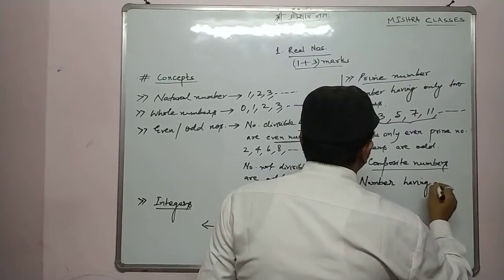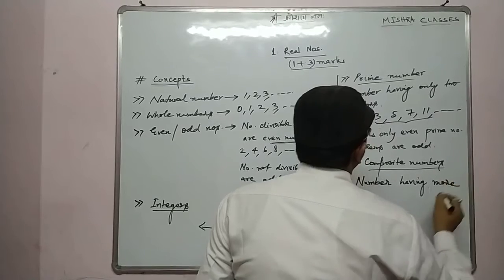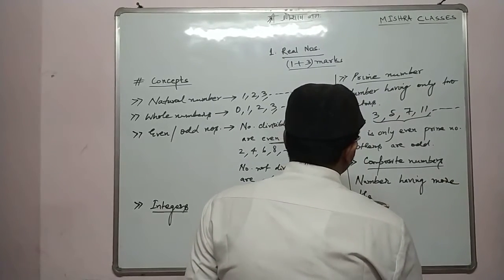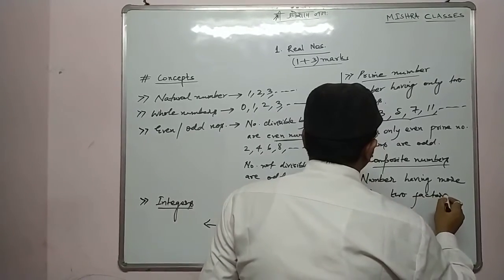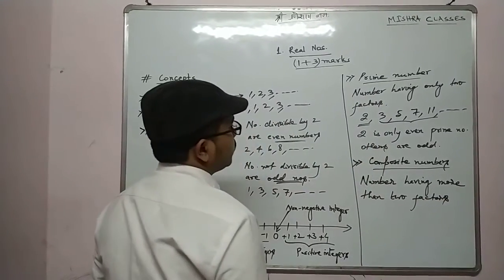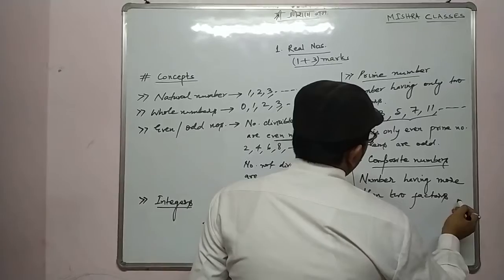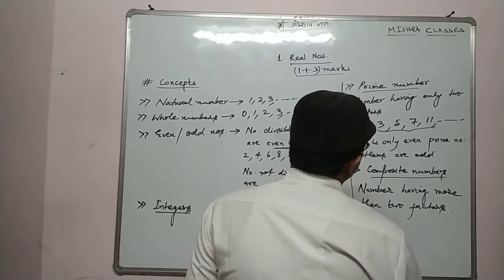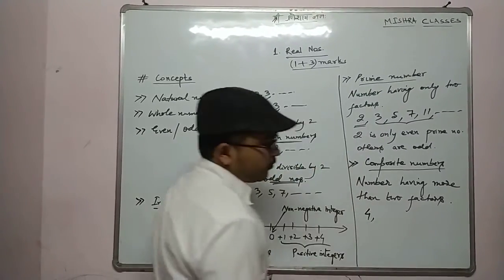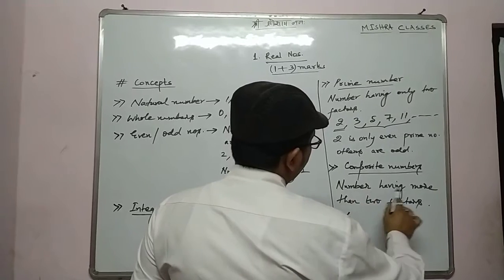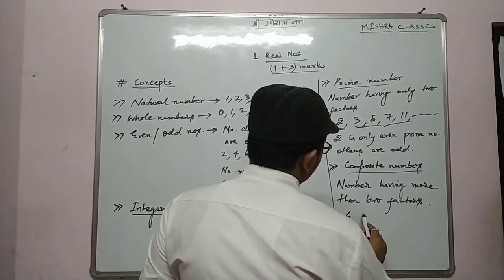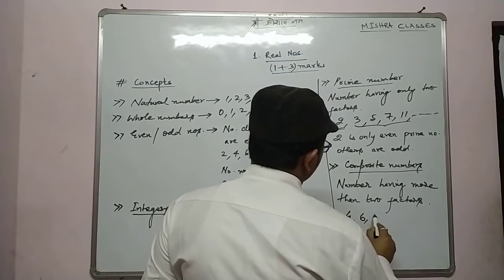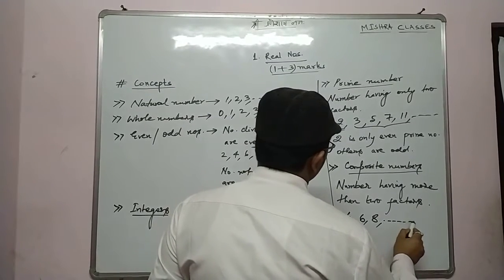Like what we can say, it will start from 4. Numbers having more than 2 factors are 4, then we have 6, then we have 8, and so on.